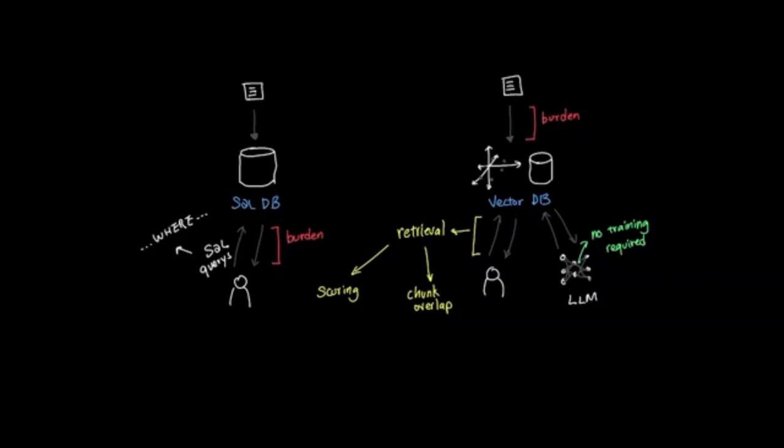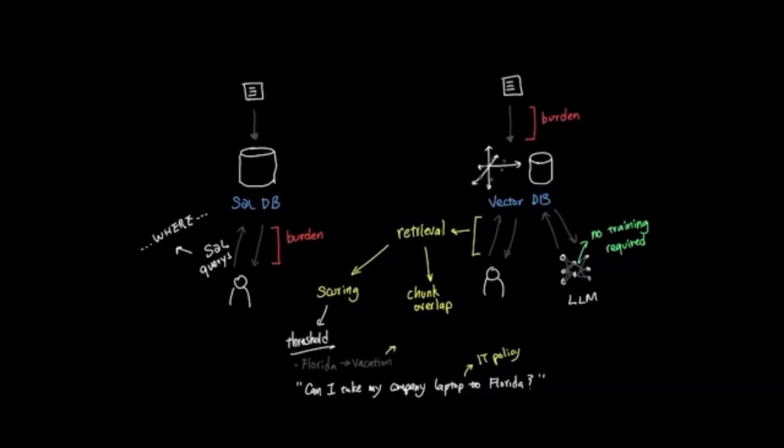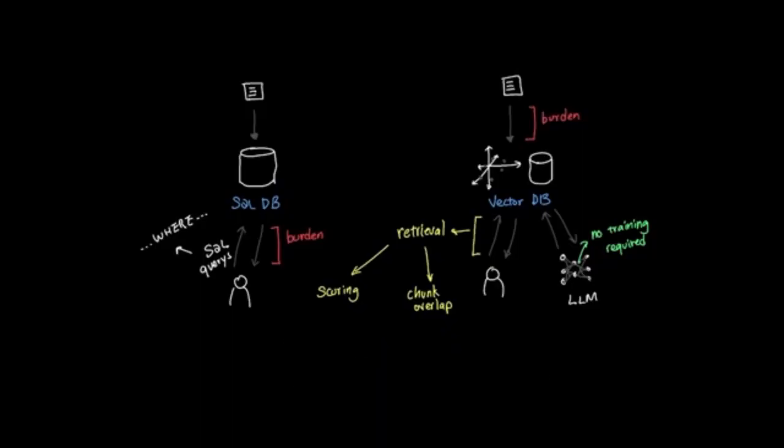So with that in mind, scoring is a threshold you set for how similar the results need to be to be considered a proper match. For example, the word Florida might have some similarity to the word vacation since it's often where people go for vacation. But asking the question, "Can I take my company laptop to Florida?" is very different than "Does my company allow vacation to Florida?" since one is asking about a policy in IT jurisdiction and the other is about vacation policy. So setting up a score threshold based on the question can help you keep those low similarities from counting as a match.